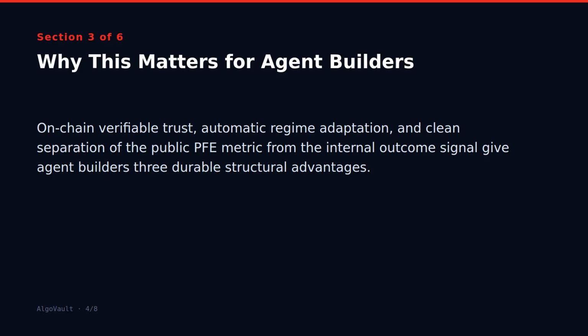And fifth, the new weights ship to the composite verdict generator. Monday's calls reflect the rebalance. The cycle restarts. The compounding effect is the point. Each new cohort of resolved calls extends the training corpus, and competitors without a published call history simply cannot run this loop. Why does this matter for agent builders?